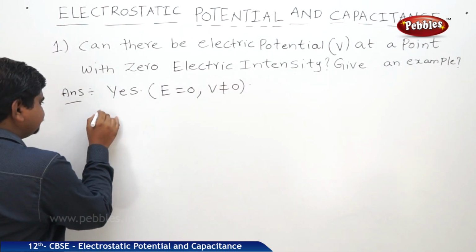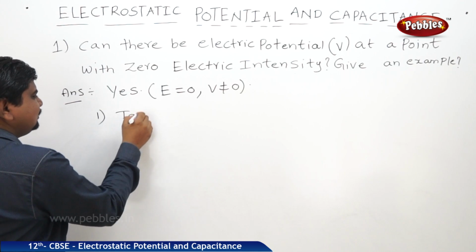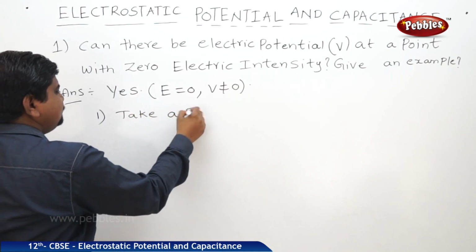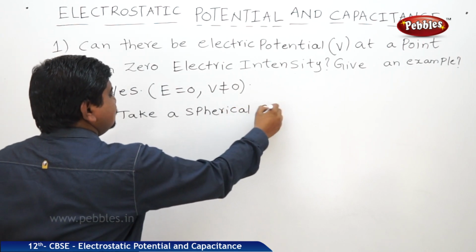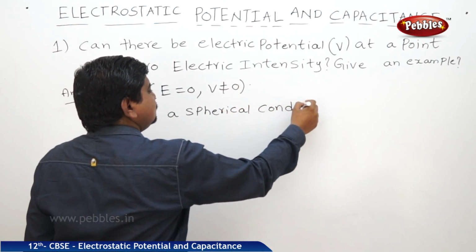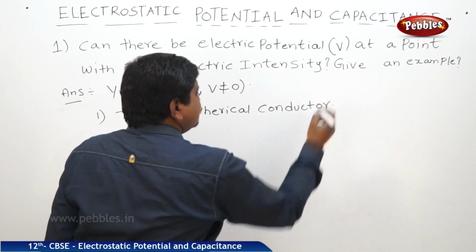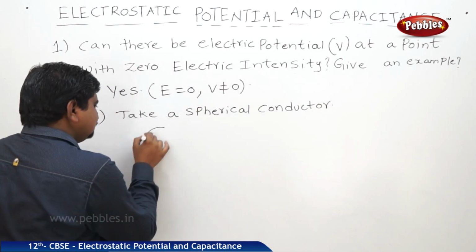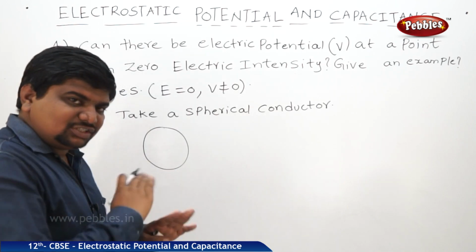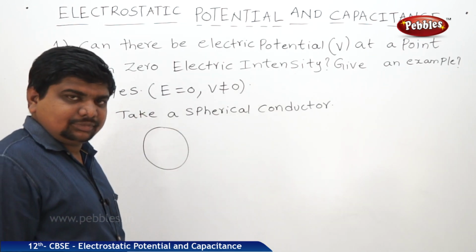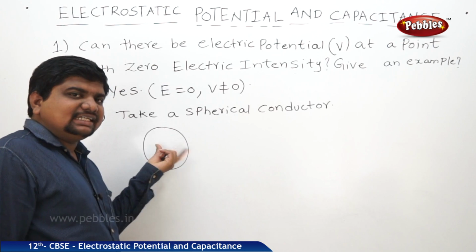First one, take a spherical conductor, nothing but a sphere. This sphere is totally charged. Charge won't be present inside.